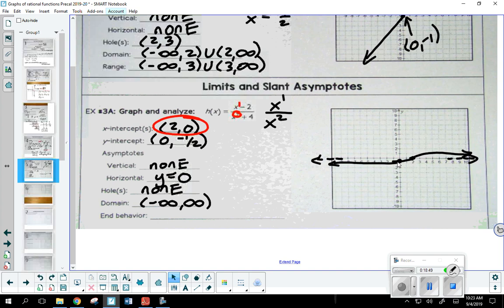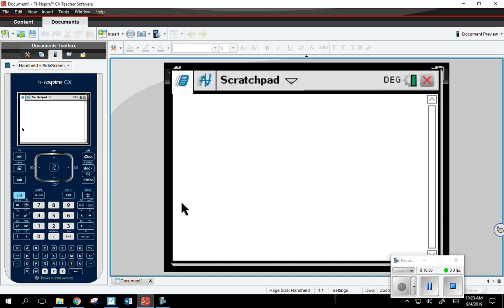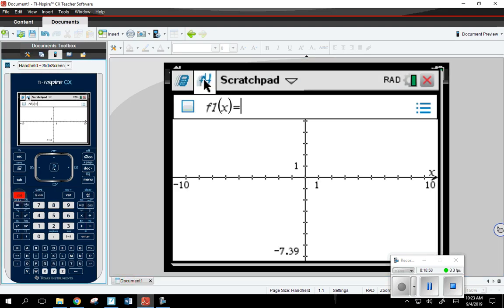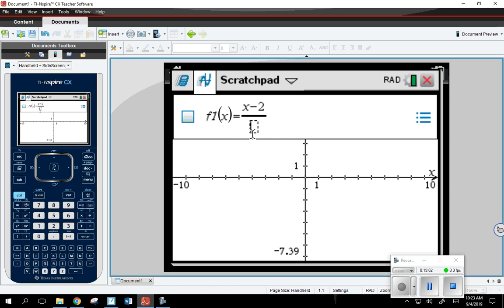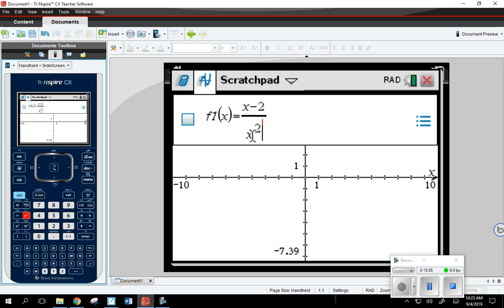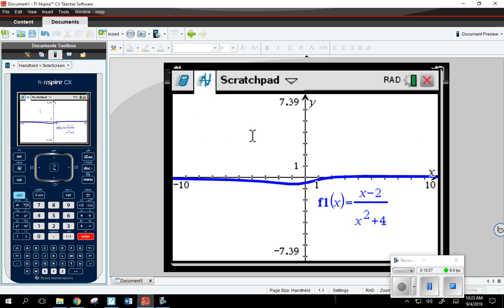Okay, so the graph's going to look something like that. In fact, let's see how close we got. If I come over here, control divide, what do we have? (x minus 2) over (x squared plus 4). There we go. So as x approaches negative infinity, it's approaching 0 from below. As x approaches positive infinity, it's approaching 0, the horizontal asymptote, from above.